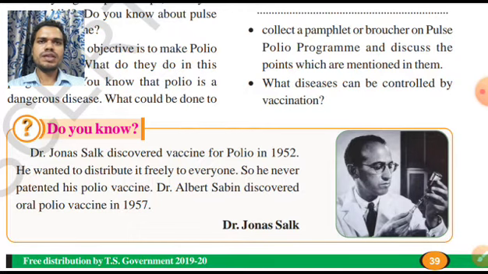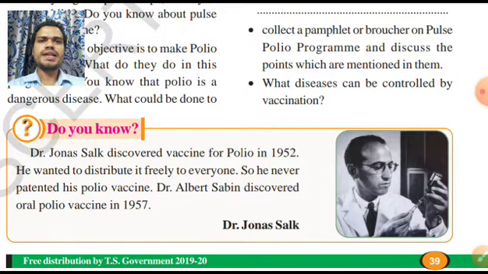Can anyone do anything for free? No, nowadays they are not doing this for free. But that's why Jonas Salk is called a hero, because he gave this polio vaccine for free. He never patented his polio vaccine. That is, he never got any rights for the polio vaccine.